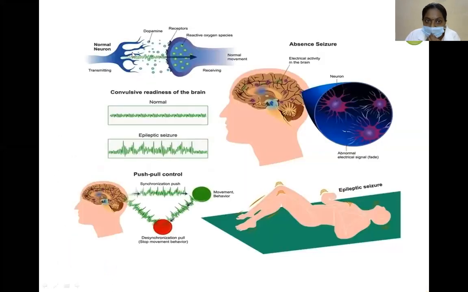This is a normal neuron. And when the synthesis of dopamine or GABA levels are decreased, epileptic seizures occur. This is a normal pattern of electrical activity in the brain, and this is epileptic seizures. These are mainly seen in B6 deficiency.